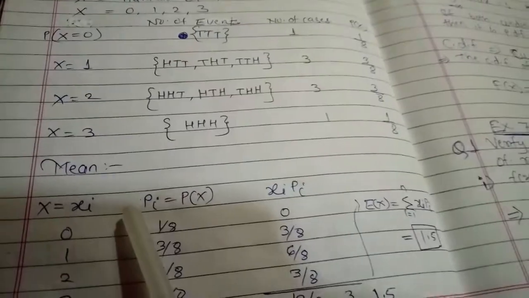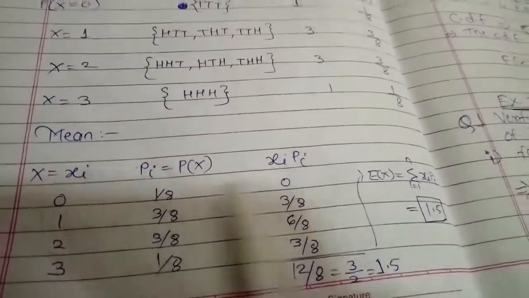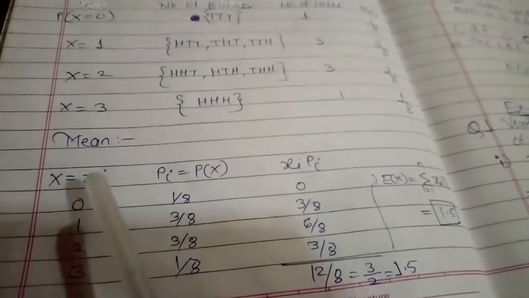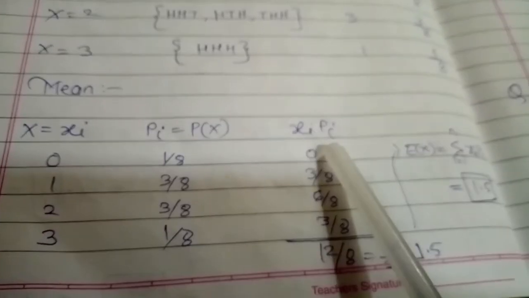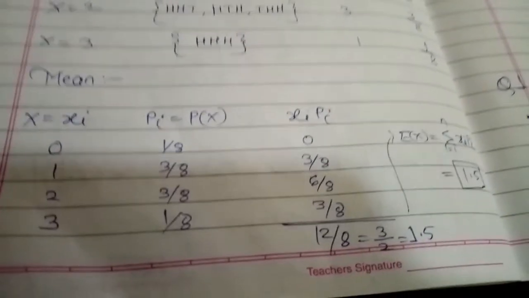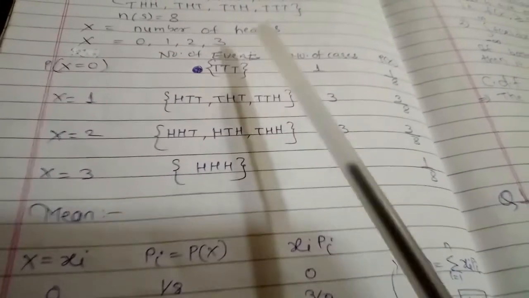So we have to find out the mean. For finding the mean, we prepare a table again. So x means xi, pi means P of x, and we want the product of xi into pi. You know the values of x, that is 0, 1, 2, 3. We write it here, 0, 1, 2, 3.